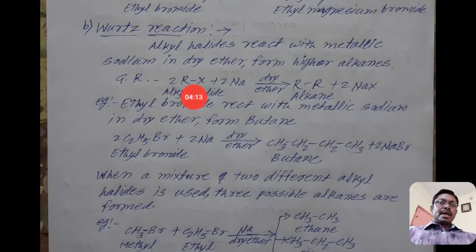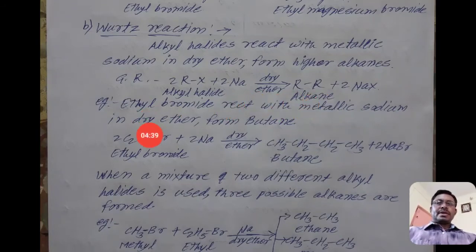The halogen atom combines with sodium, and the two alkyl groups, because of twice RX, combine to each other, and we get RR. If it is CH3, then we get CH3CH3. If it is C2H5, then we get C2H5C2H5.